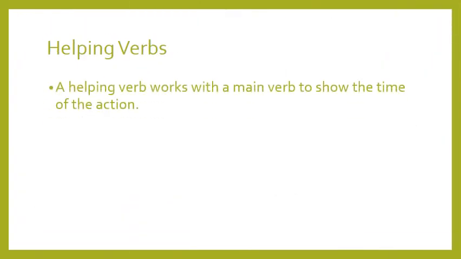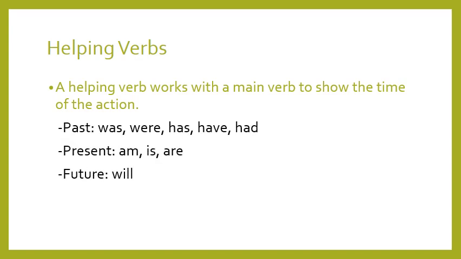A helping verb works with the main verb to show the time of the action. What do we mean by the time of the action? Let's see. Past, like what? Was, were, has, have, had. These, when they are added to the main verbs, help us to figure out when the action happened.